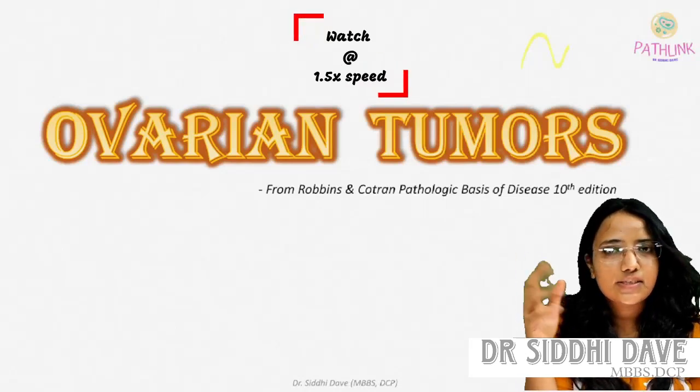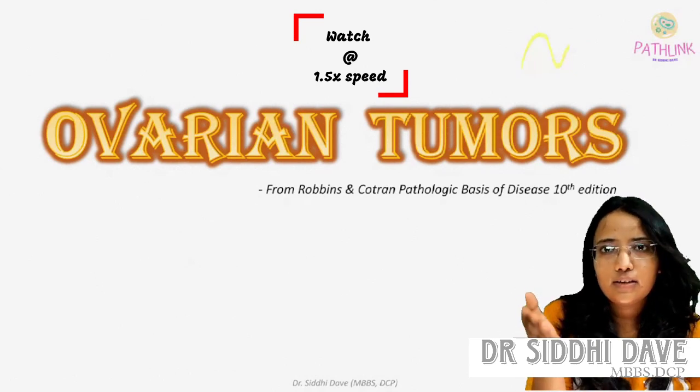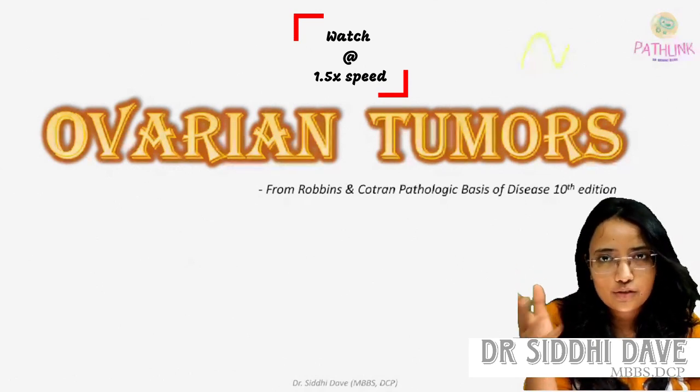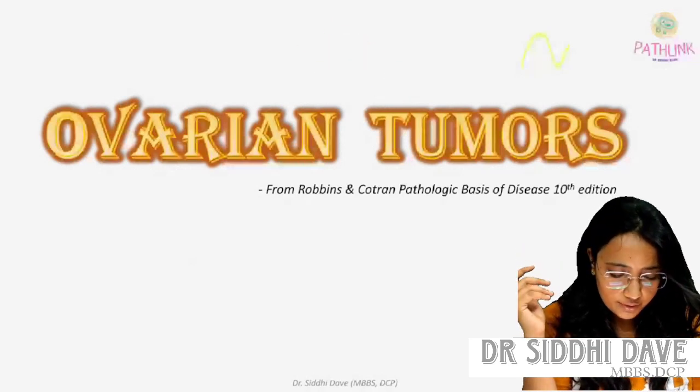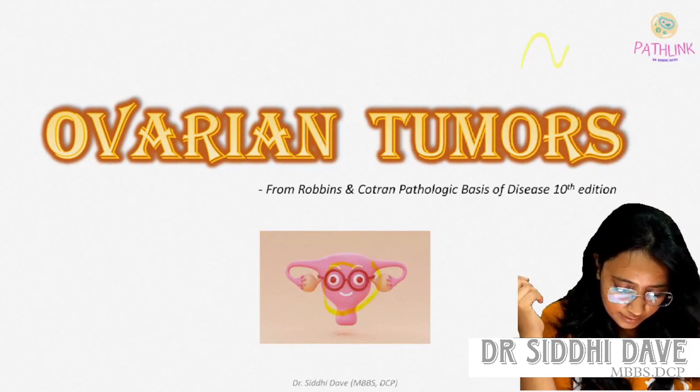Hello friends, we are discussing a very good topic of pathology, and that is ovarian tumor. So here we go, we are learning all the ovarian tumors from Robbins Pathology, the standard book. So here we go, ovarian tumors. So this is our beautiful uterus and these are our beautiful ovaries.